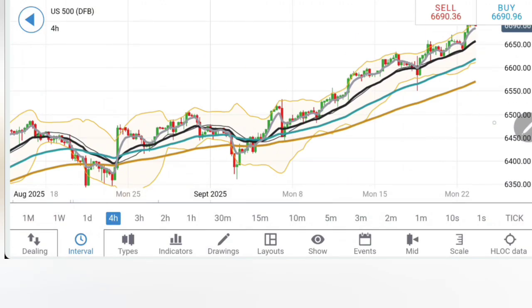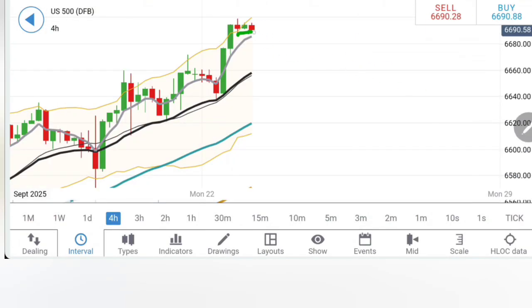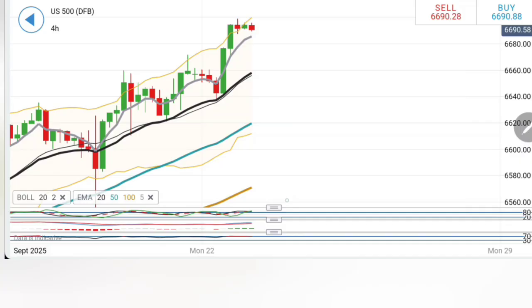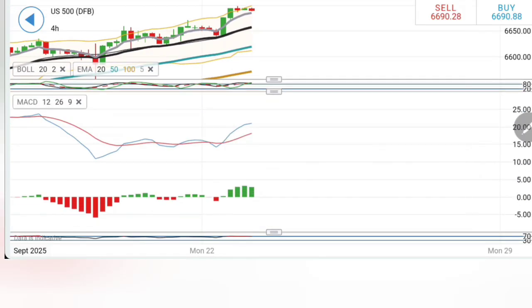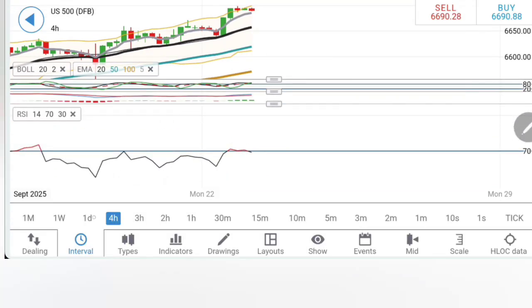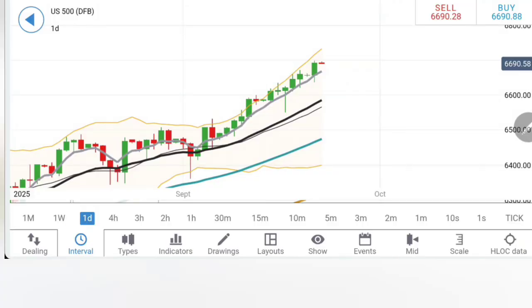Let's have a look at the 4 hour. On the 4 hour charts, the current candle is very important, and the move below 6680 is very crucial. A move below 6680 will further determine the next targets, which might be towards 6660 and 6640 levels. It might try to fall back within this zone. Even if it is bullish, it can try to fall back within the zone before a bounce back. Stochastic overbought, while the MACD and RSI is still rising and still having room for further rise.